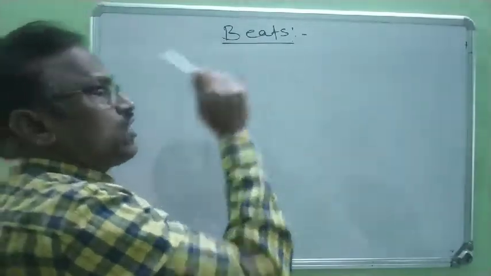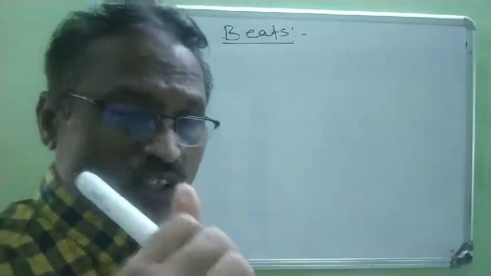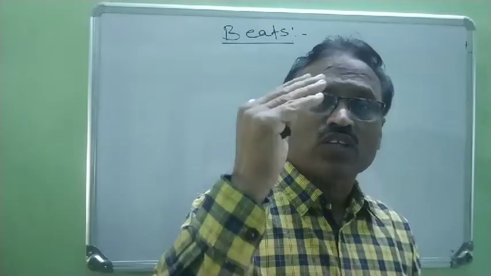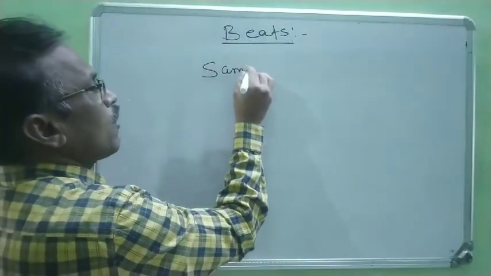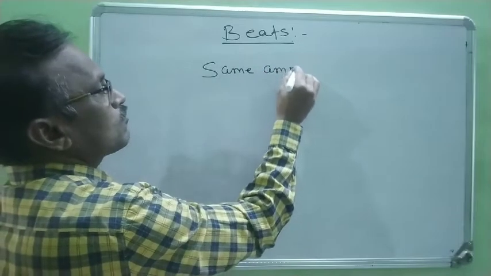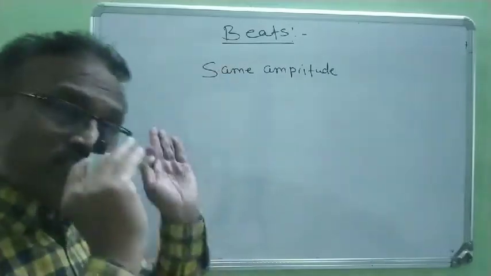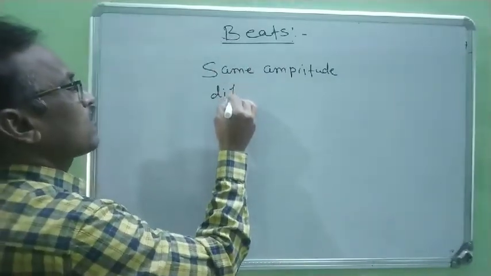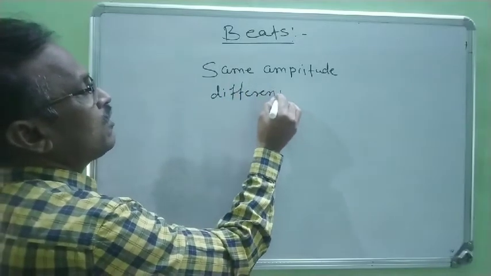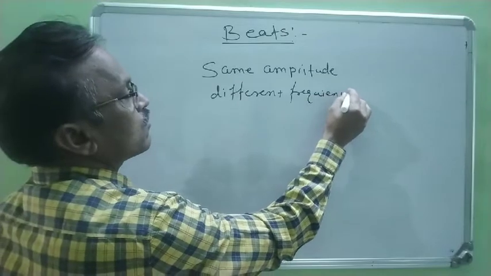Now to study these beats, first we have to consider two sound waves traveling through the same medium, having the same amplitude but slightly different frequencies.